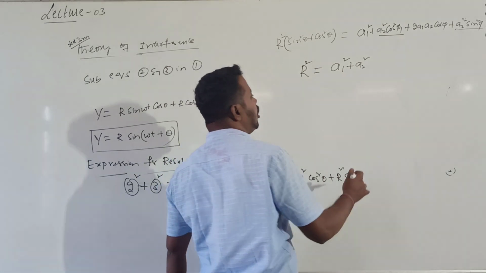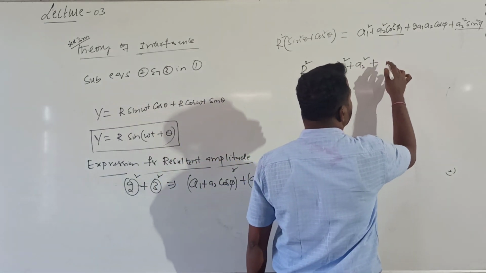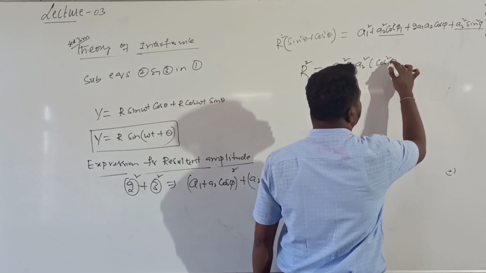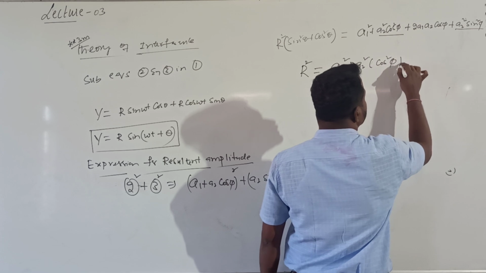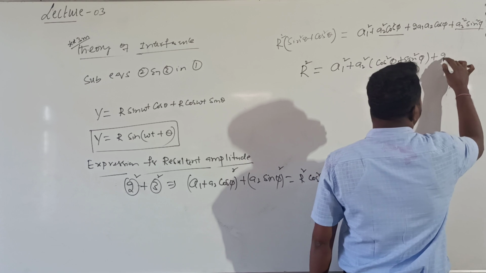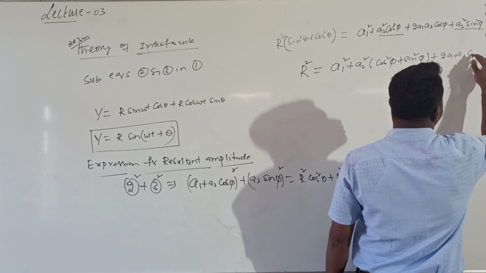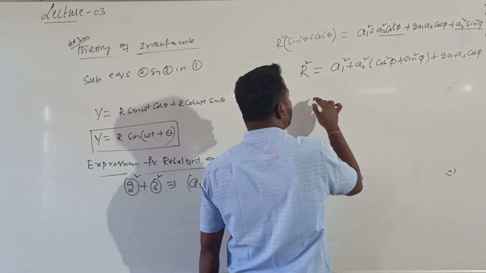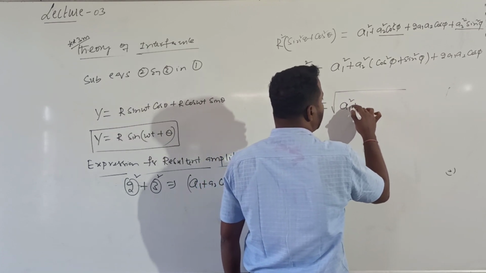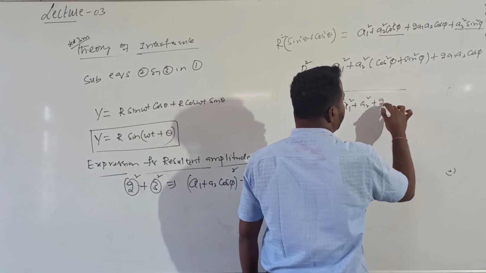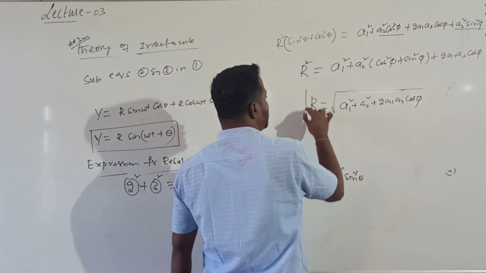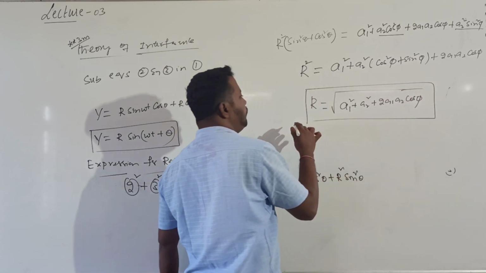If I take A2 square common, then cos square phi plus sin square phi is the common term, plus 2 into A1 into A2 into cos phi. So the answer for R value is given by root over A1 square plus A2 square plus 2 into A1 into A2 into cos phi.